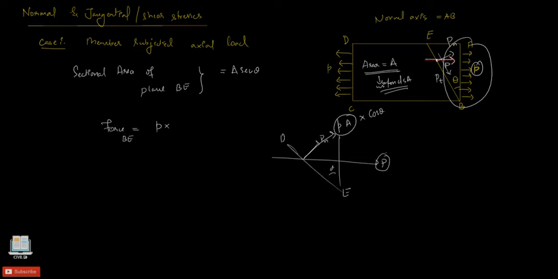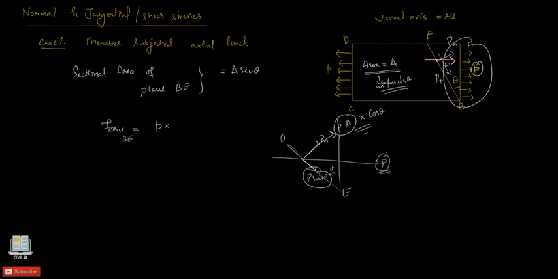Theta comes only because of the inclination of the plane BE. This is one component that we have resolved the P into. The other component is P sine of theta, which is actually parallel to the surface. The normal stress we are considering here is for the plane BE, so we are considering PA cos of theta.